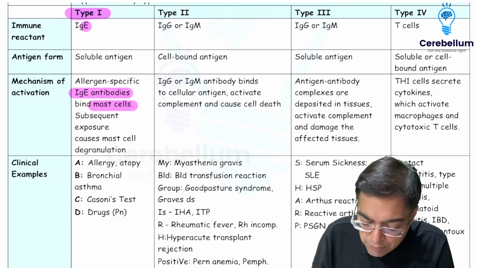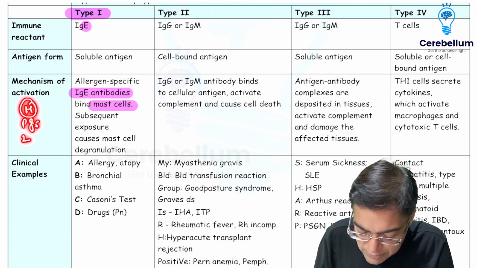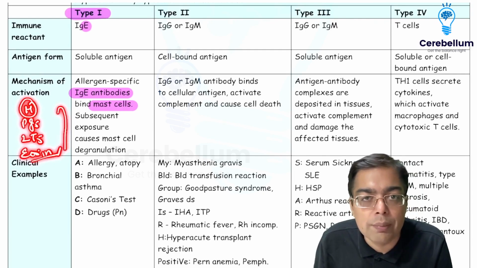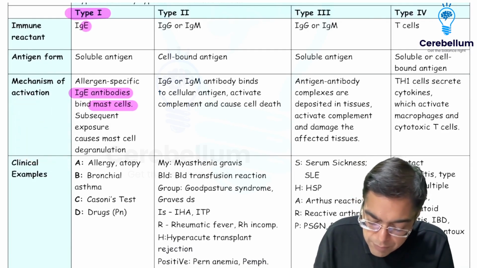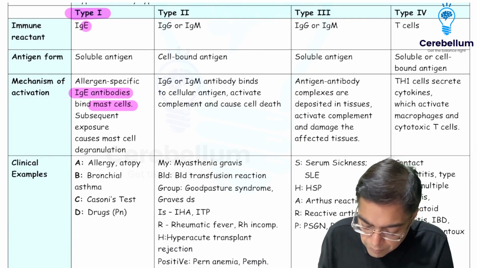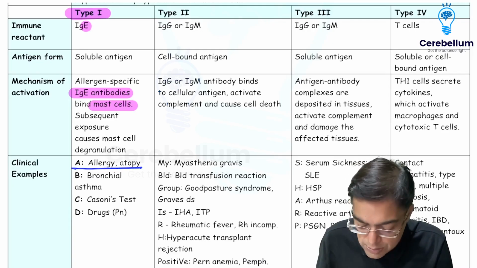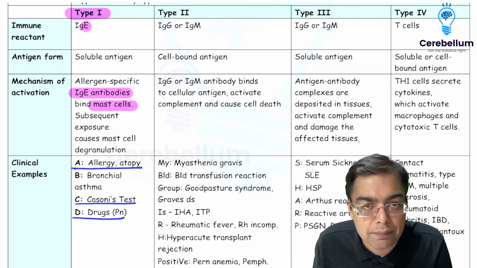So therefore, you would be having release of chemicals like histamine, prostaglandins, leukotrienes, and eosinophils can be increased. But as all of you are aware, neutrophils are not going to be involved in the early phase of type 1 hypersensitivity reaction. Lots and lots of examples of type 1 hypersensitivity reaction, but examples that we need to keep in mind are A for allergy and atopy, B for bronchial asthma, C for Casoni's test, that is for hydatid cyst disease, and D for drugs, primarily injectable drugs including penicillin.